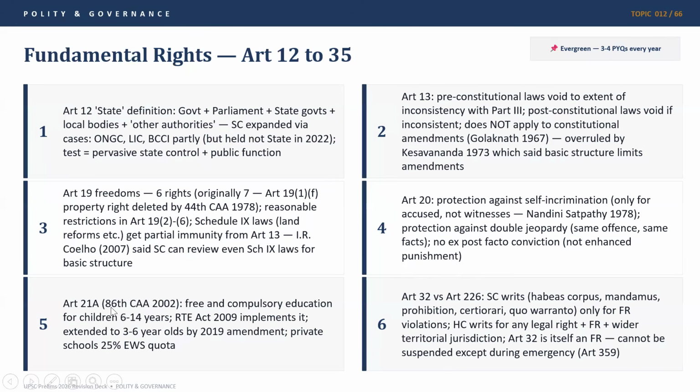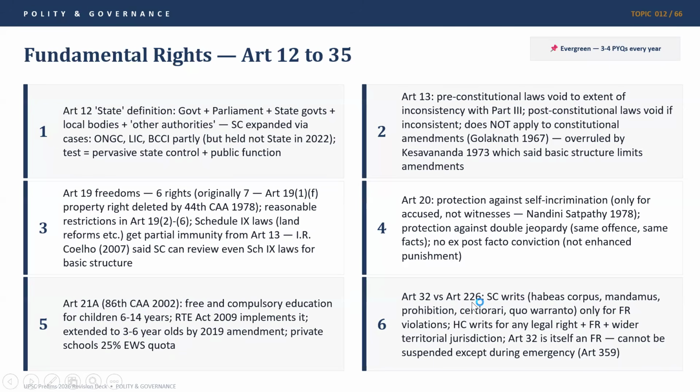Article 21A, which was added through the 86th Constitutional Amendment Act of 2002, provides free and compulsory education for children between 6 to 14 years. The RTE Act of 2009 implements the 86th CAA and Article 21A. It was extended to 3 to 6-year-olds by the 2019 Constitutional Amendment. And private schools must hold one fourth of their seats for the EWS quota. This is a very important part of the Right to Education Act.